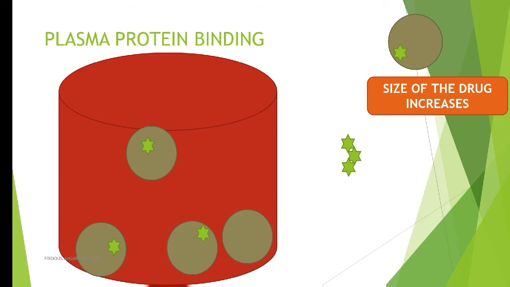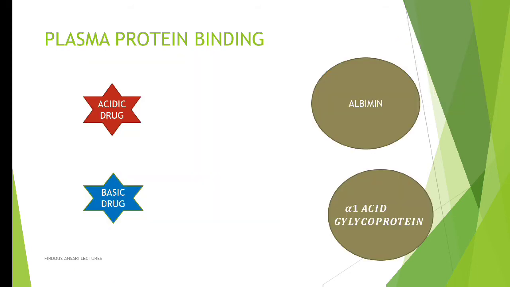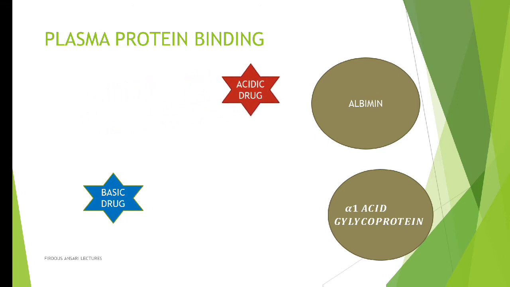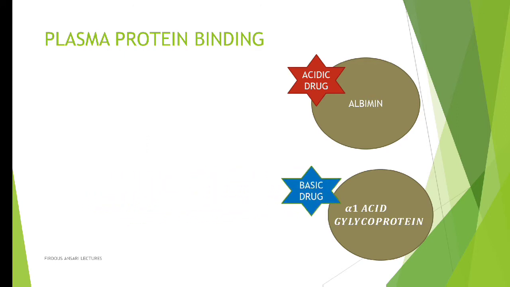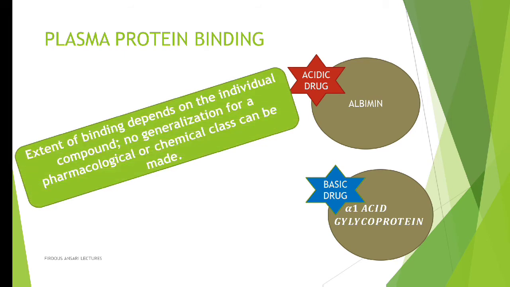So any drug which has been bound with a plasma protein increases in size, and once the size increases, it cannot cross the barrier of the blood vessel. Next, drugs which are acidic in nature mainly bind with albumin, which is a plasma protein, and any basic drug mainly binds to alpha 1 acid glycoprotein, which is also a type of plasma protein. The extent of binding depends on the individual compound. No generalization for a pharmacological or chemical class can be made.